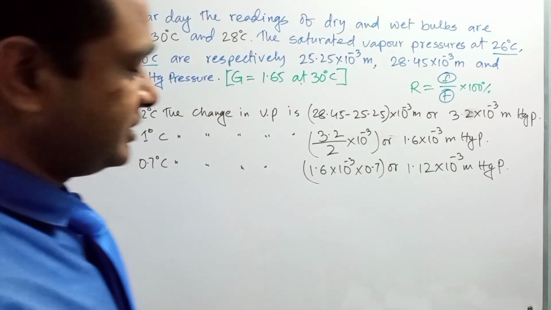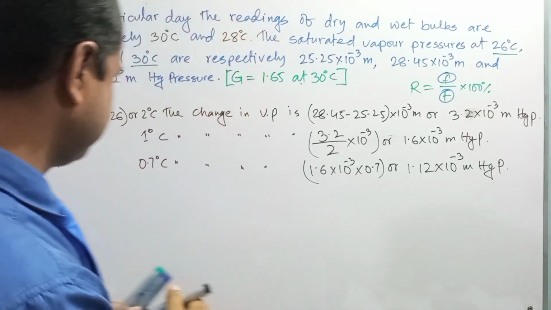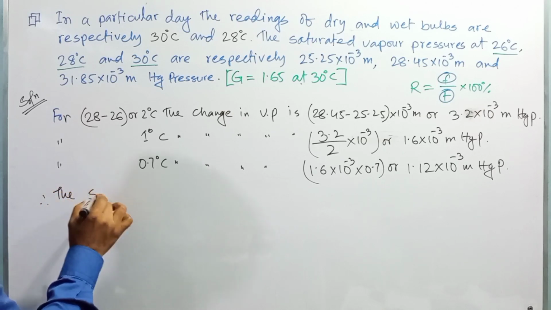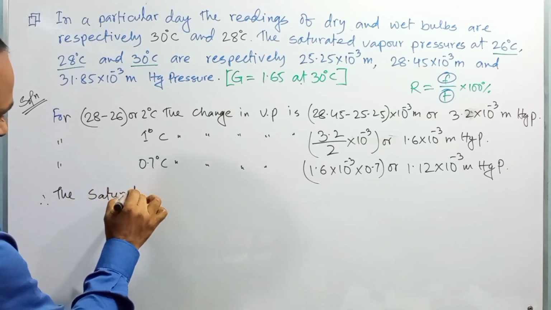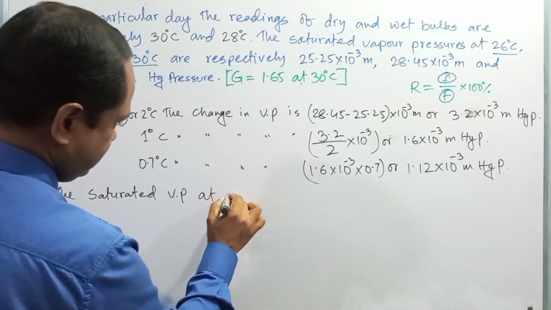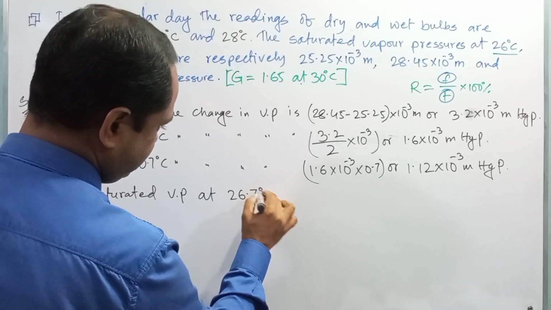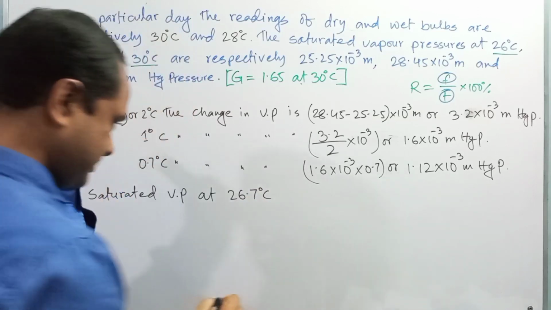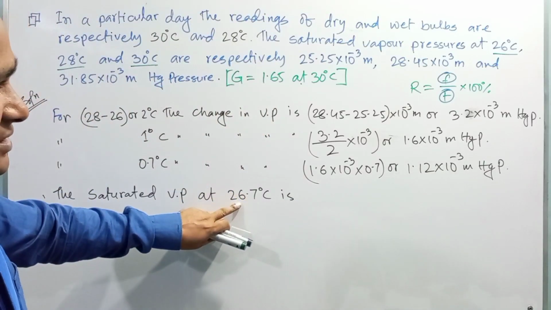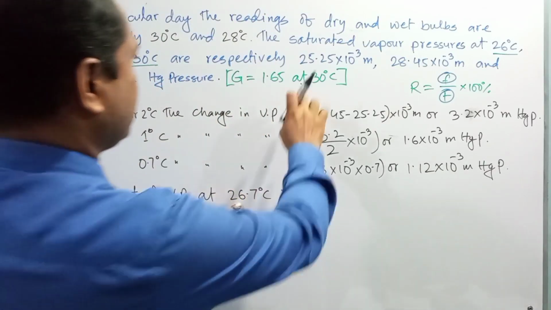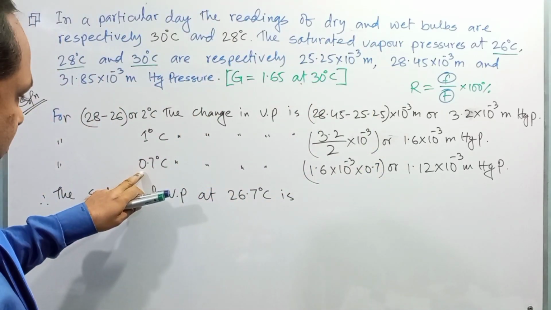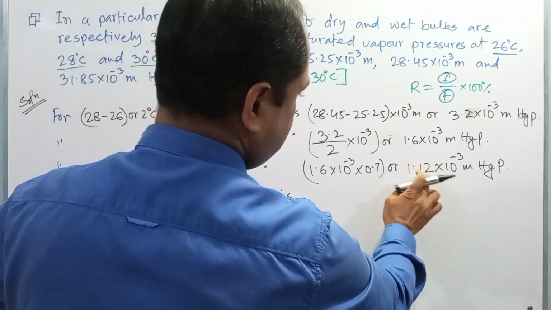So we know our dew point is 26.7, that is, the saturated vapor pressure at 26.7 degrees Celsius, right, is, so for 26 degree Celsius it was 25.25 into 10 to the power minus 3, and for 0.7 degrees Celsius it was 1.12.